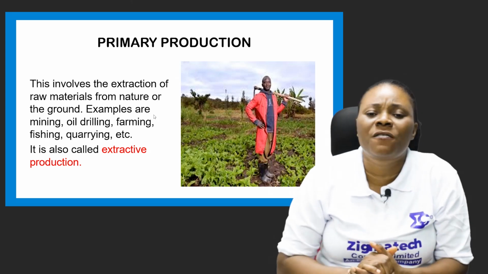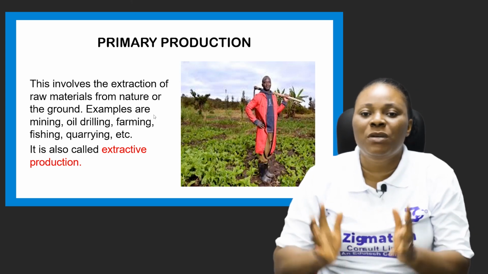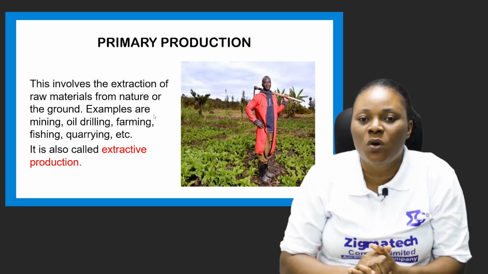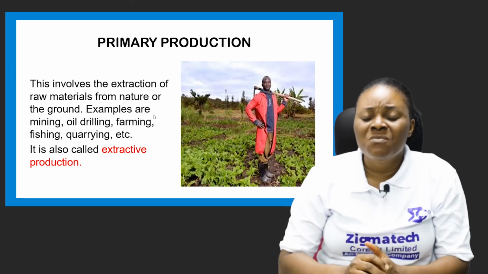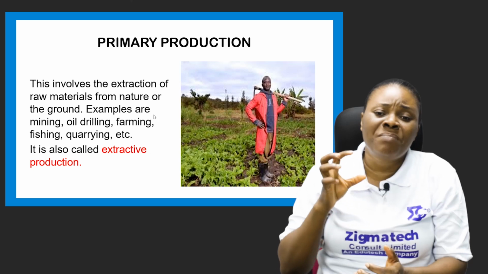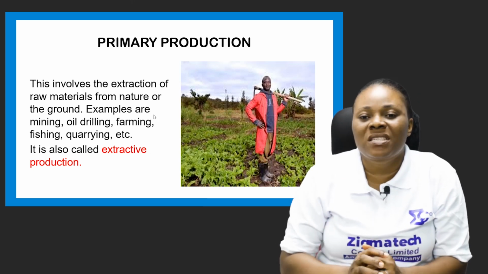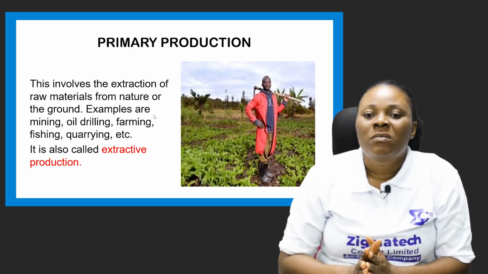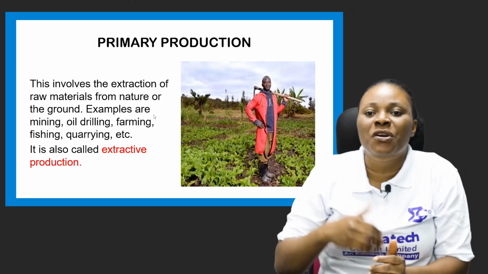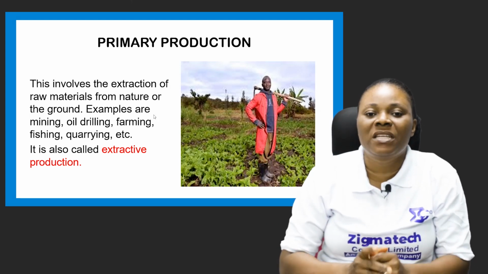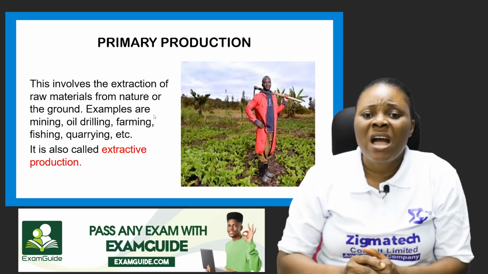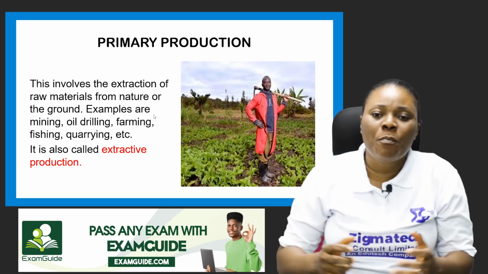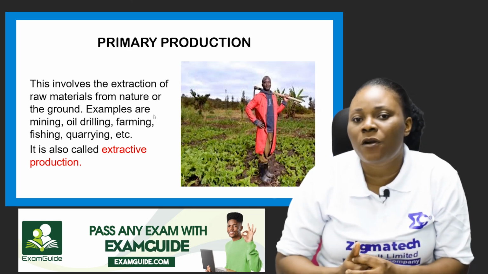And what are the examples of activities carried out under the primary production stage? You have things like mining, gold mining, mining of precious stones. We have oil drilling. We have farming, yes. That is the basic place where these raw materials are gotten from. Our food, like cotton, like cocoa, all these things are used for the creation of other things through the farming activities. We also have fishing. We have quarrying. We have so many of them. All these activities help us to bring out natural resources from the ground.